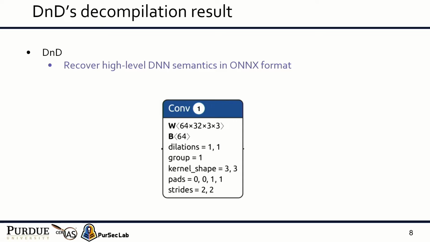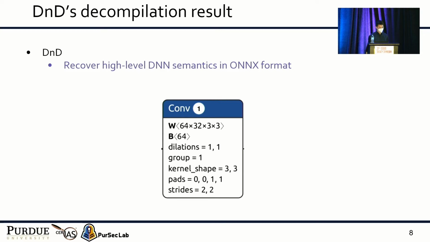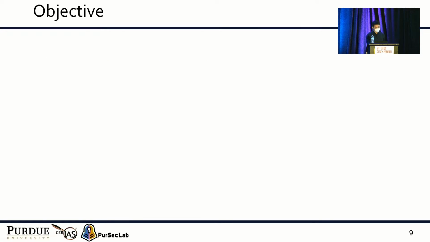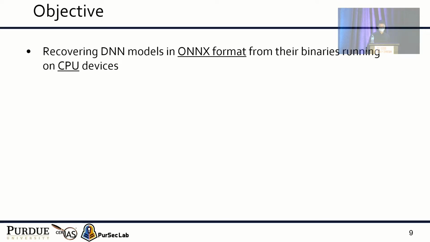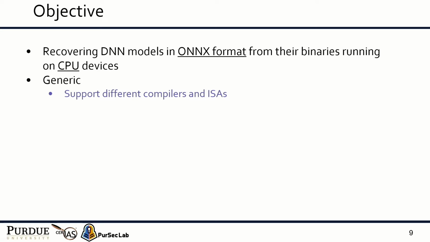Instead, our system DnD can recover high-level DNN semantics from the binary and output the DNN model in ONNX format, such as the figure below. It includes all the high-level semantics, such as operator type, attributes, and parameters. DnD's objective is to recover DNN models in ONNX format from binaries running on CPU devices. It should be generic to support different compilers and ISAs, and it should be accurate, recovering DNN models with high accuracy.